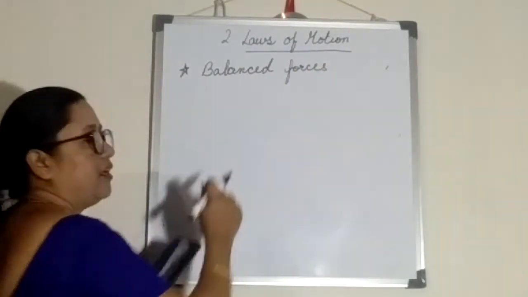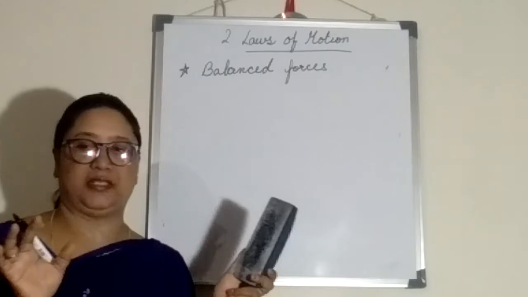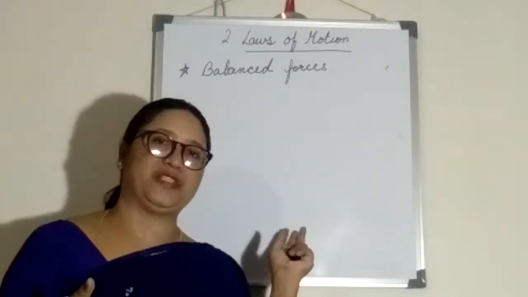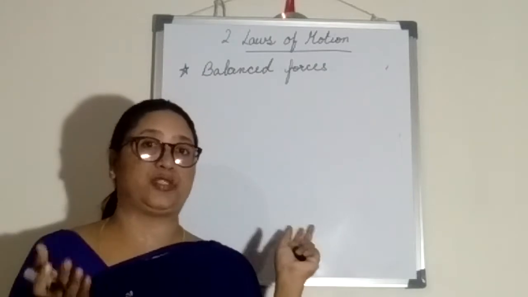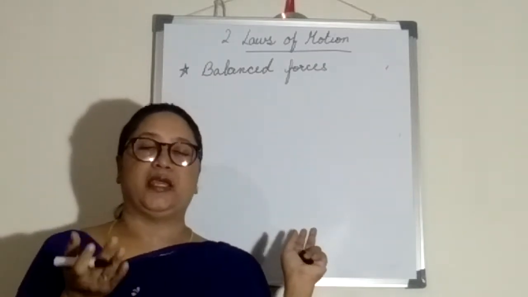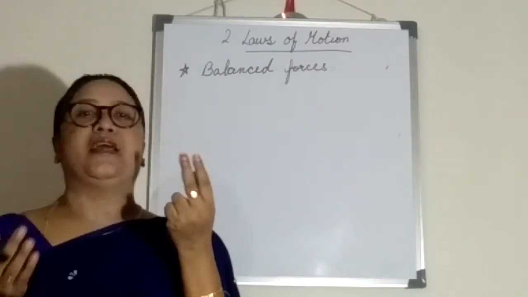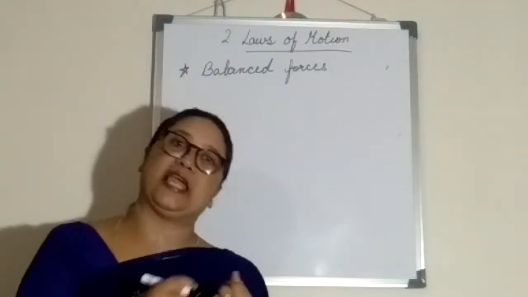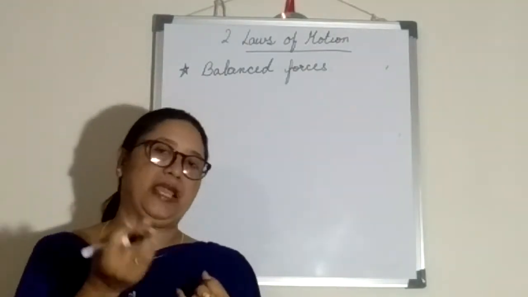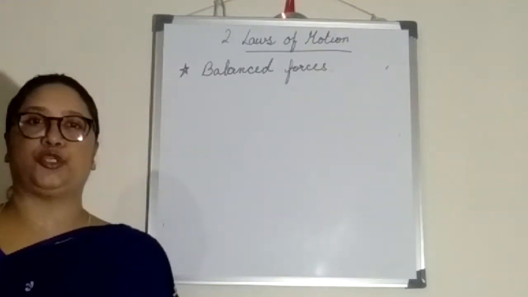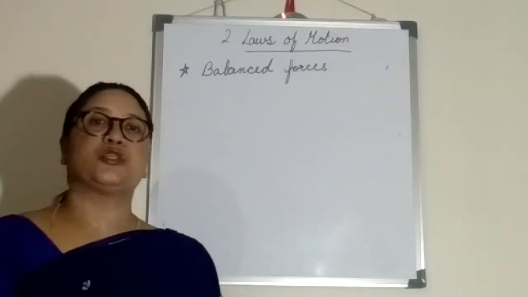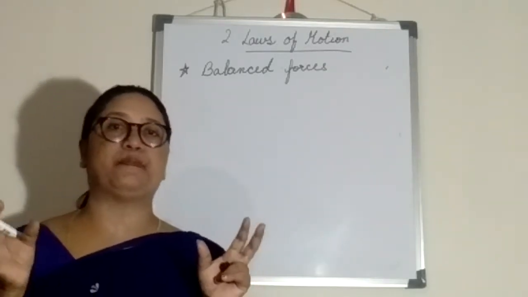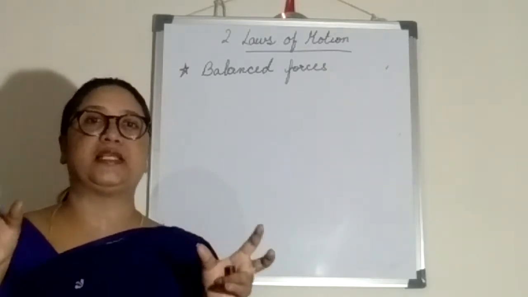From the name itself we could make out balance. Can you give some examples of balanced forces, where you see balance? Yes, it can be a spring balance, a beam balance, a weight balance. Like when you are going to a grocery shop to purchase something, have you seen a balance there? What is the meaning of balance? Balance means two objects are balanced.